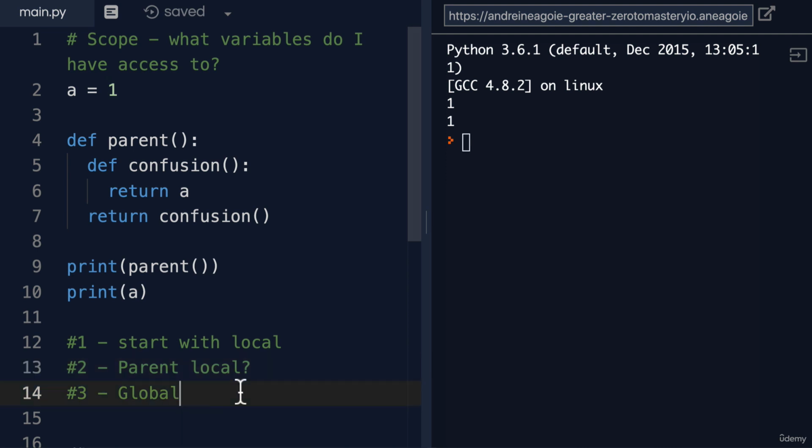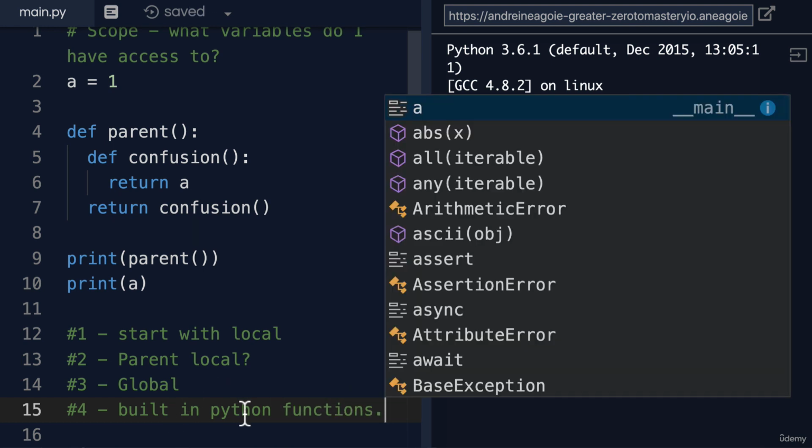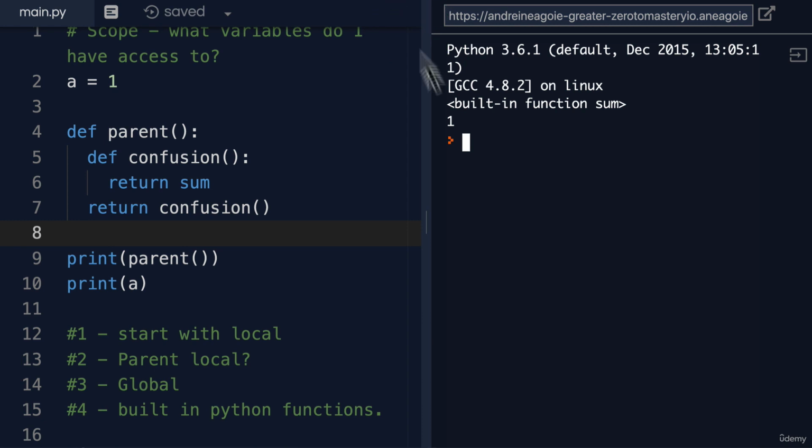And then finally, there's one other rule. And this is number 4, and it's a tricky one. And this is what we call built-in Python, or built-in Python functions. So Python comes with predefined functions, such as, well, the sum that we've talked about before. Let's not give it anything. Let's just do sum here. When I run this, I get built-in function sum.